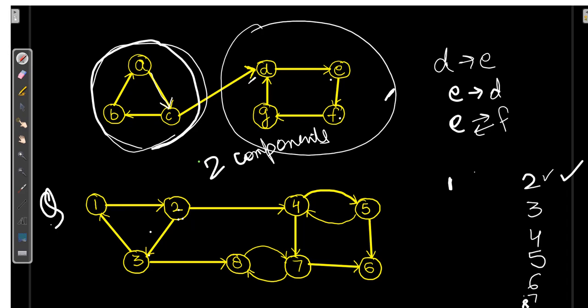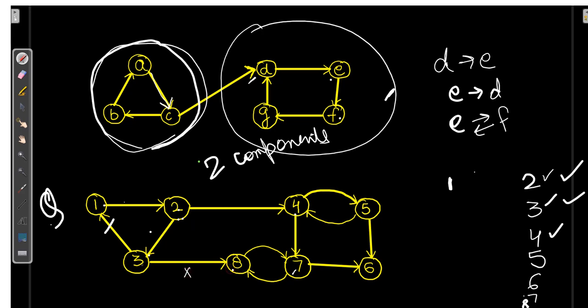Now we check for 1 to 3. For 1 to 3 path, 1 to 2, 2 to 3. Yes. Now we will check for 3 to 1. There is a direct path. Yes. It is perfect now. Now if we check for 1 to 4, it will go 1 to 2 and 2 to 4. Perfect. Now if I want to check from 4 to 1, for 4 to 1, it needs to go 4 to 7, 7 to 8.